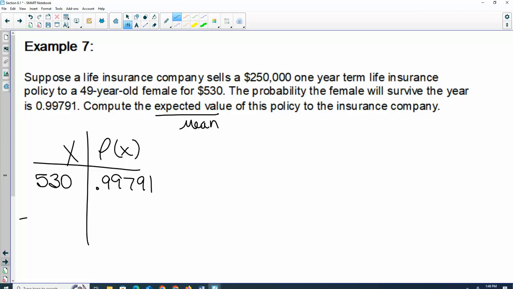They lost 249,000, because they already pocketed the $530. This is the value to the insurance company, so you subtract 250,000 from what they already got paid from the person. And then the probability they will lose, you subtract one minus. So 0.00209.